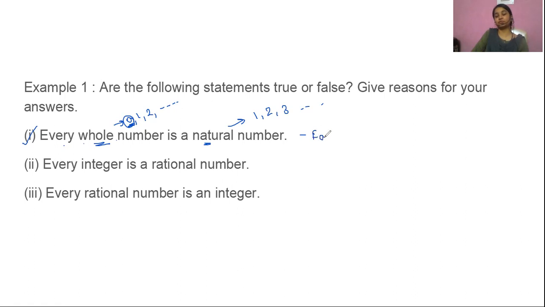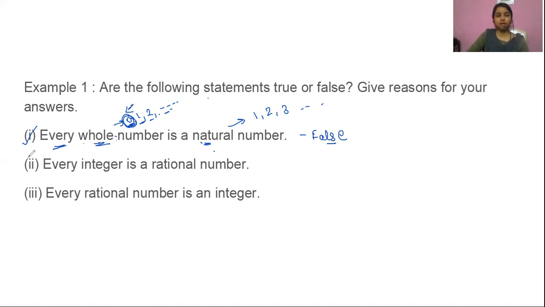If every whole number were a natural number, 0 should also come under natural numbers, but it is not true. Other than 0, all are natural numbers, 1, 2, 3, 4 to infinity, but 0 is not a natural number. That means every whole number is not a natural number, so this statement is false.